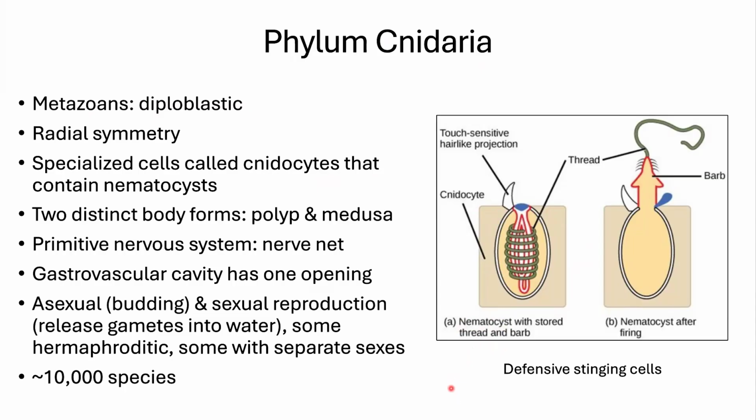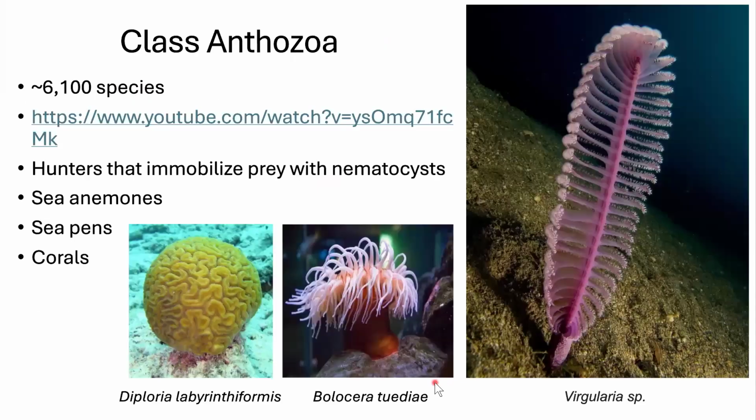Some are hermaphroditic, producing both sperm and egg. Some are separate sexes, meaning that one produces sperm, one produces egg. And there's about 10,000 species. Here is our first class in the Cnidaria.